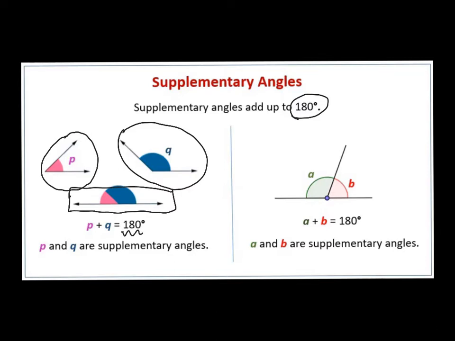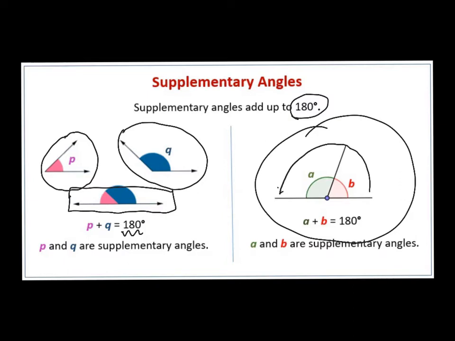to 180 degrees. So if we look at this model right here, we start with angle B, and then we're adding on to angle B with A, and we get 180 degrees. So angle B's measurement looks like it would be an acute measurement. Then angle A would be an obtuse measurement. And both of those angles together would equal 180 degrees. So complementary angles equal 90 degrees, and supplementary angles always equal 180 degrees.